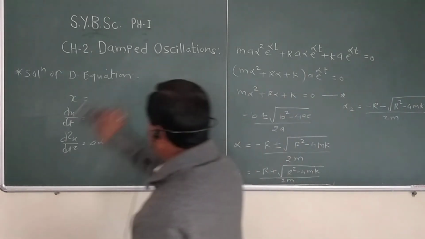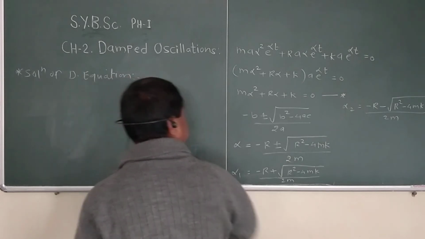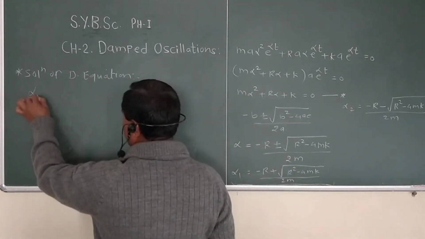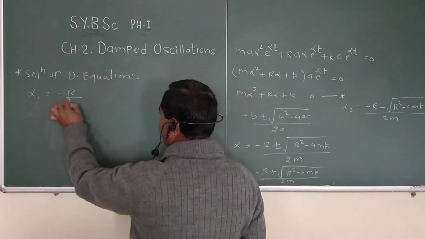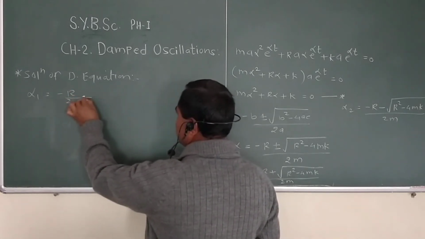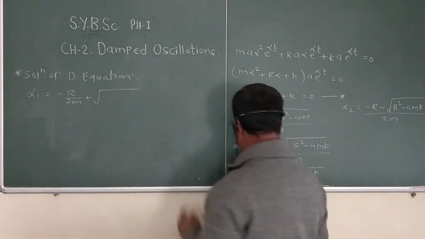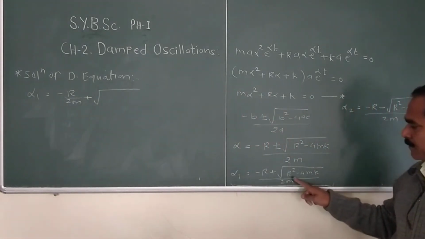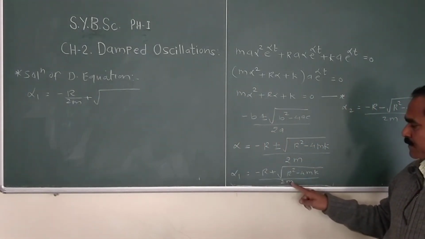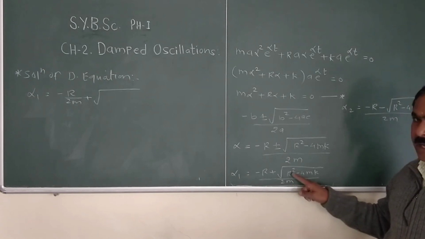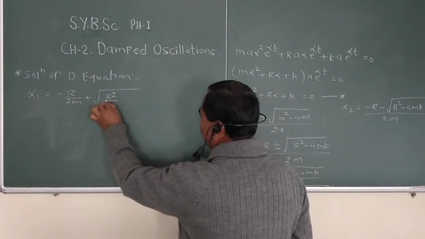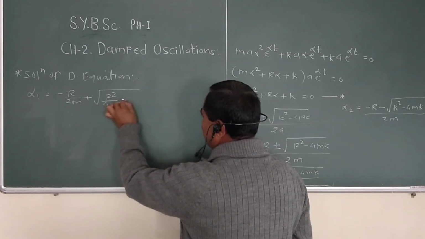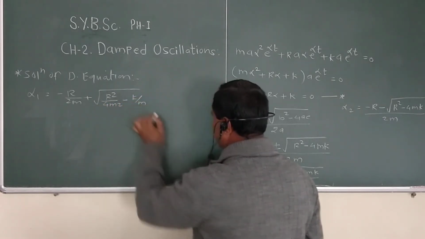Before that, we write alpha 1 equal to minus r upon twice m plus root. We take this twice m inside the root, so we get 4m square, that is r square upon 4m square minus k by m.